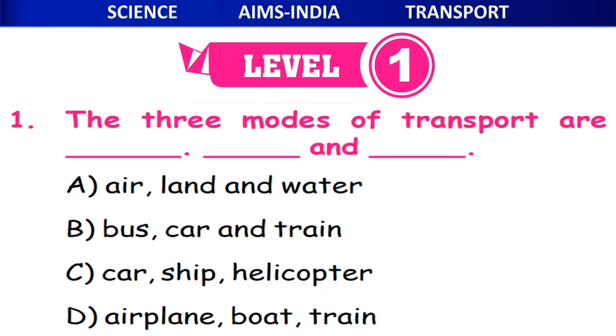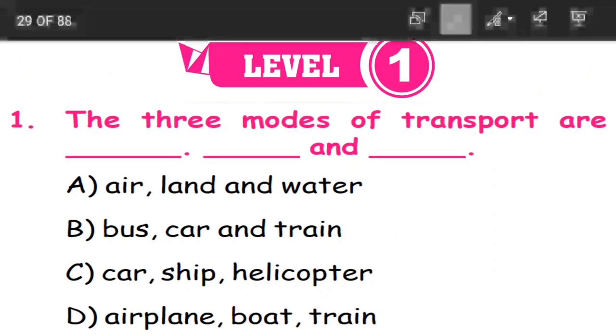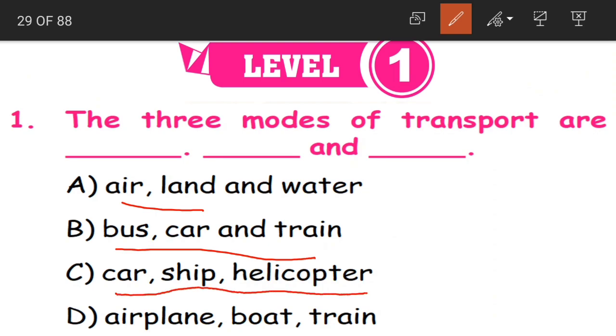Okay children, ready now? The first question under level 1 is: the three modes of transport are. What are they? Whether air, land and water, or bus, car and train, or car, ship, helicopter, or aeroplane, boat and train.